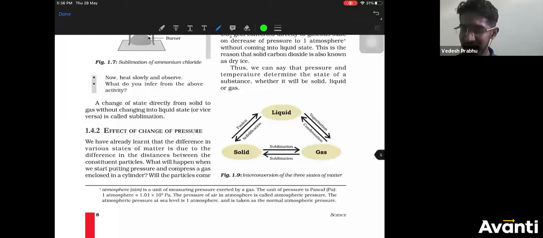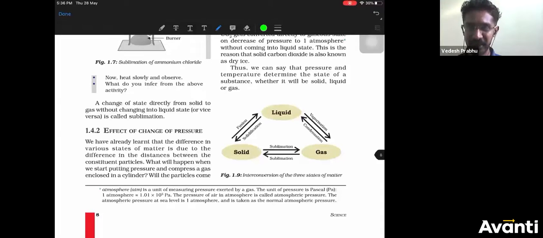Over here you can see solid to gas, gas to solid. For both, they have put the same word itself, sublimation. I have just given you one extra piece of information, that from gas to solid you can also call that desublimation or deposition. One extra knowledge point.